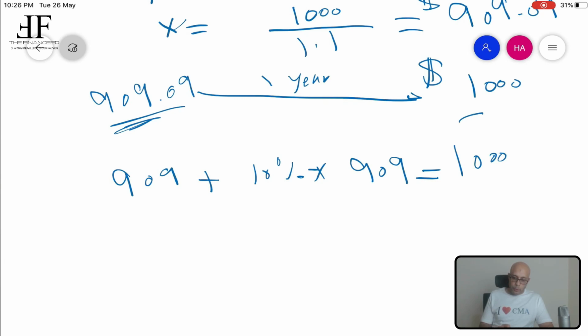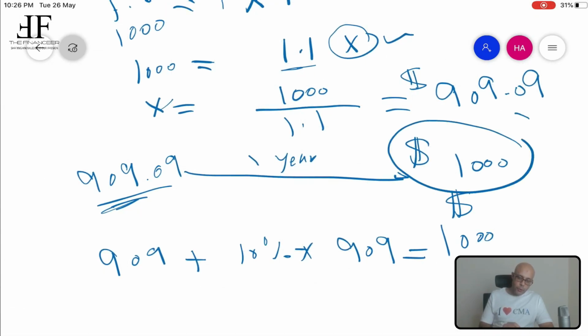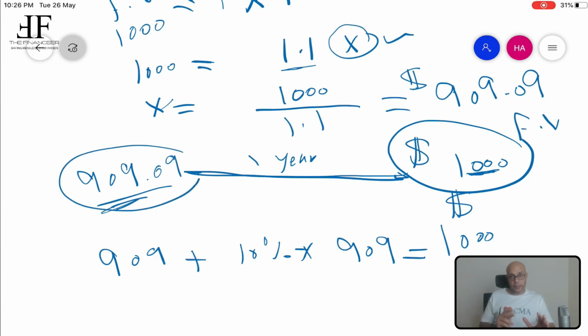The amount that you have to deposit today, the value of the $1,000 as of today, which is this one, will be called the present value. So now the present value is the $909. This is the value today of the $1,000 that you are going to receive in the future. That's why I am calling this $909 the present value.